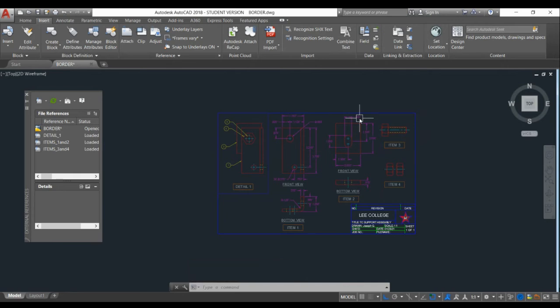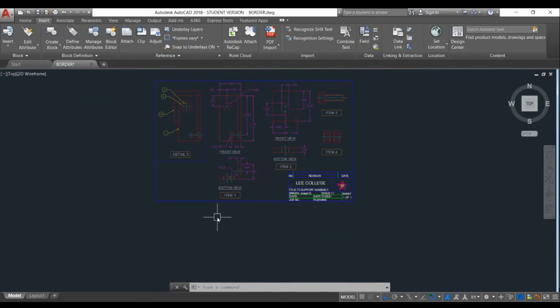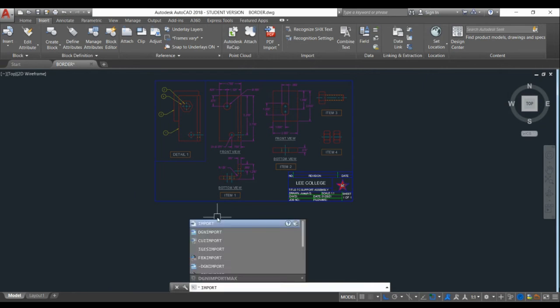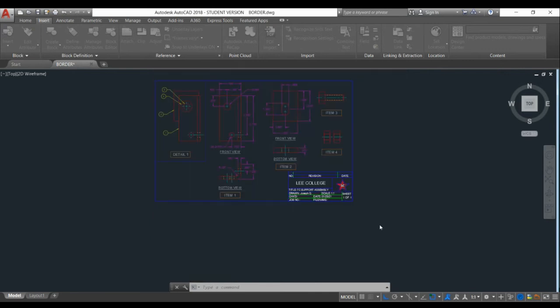Next, we're going to import a PDF. Okay. So let's go ahead and close this external reference manager window. And let's type in import. Press enter and select bill of material. Okay. Click open.